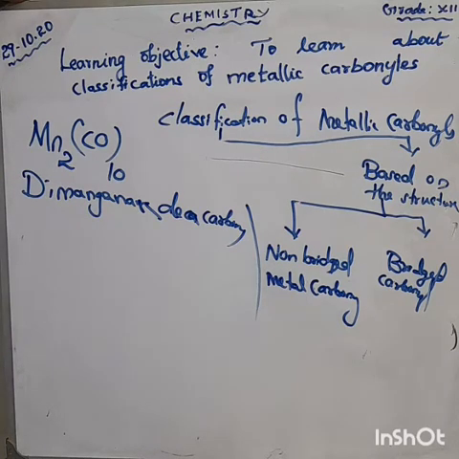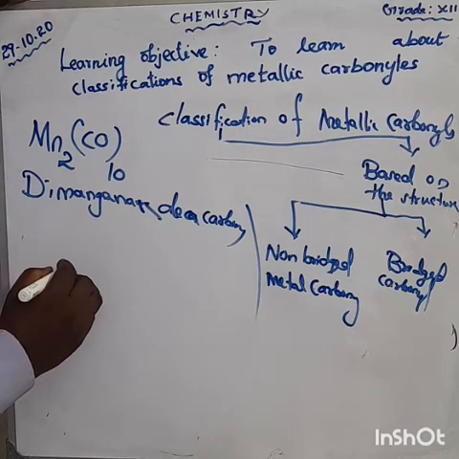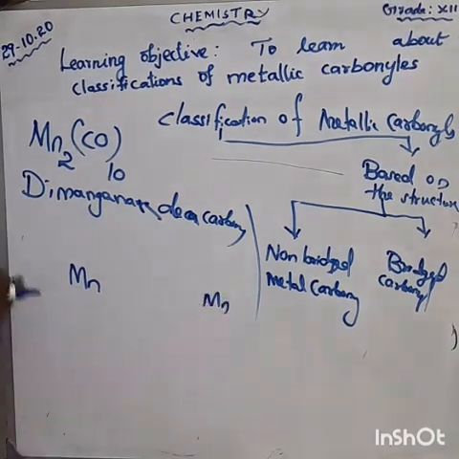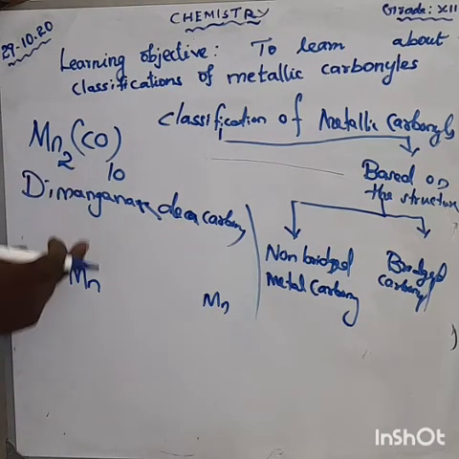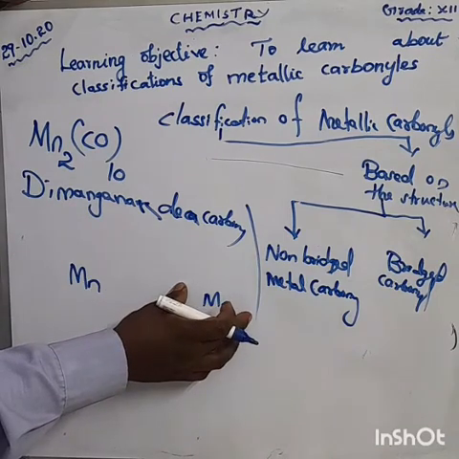How can you draw the structure? Mn2. How many manganese metals are there? 2 manganese metals. So Mn. Terminal carbonyl, having 10 carbonyl. One manganese has 5 carbonyl, another manganese also has 5 carbonyl.